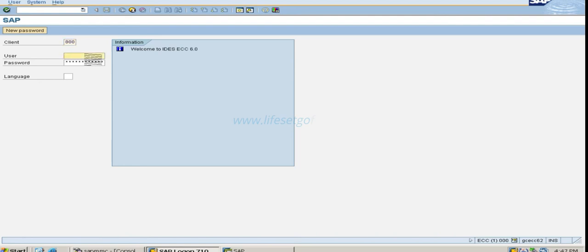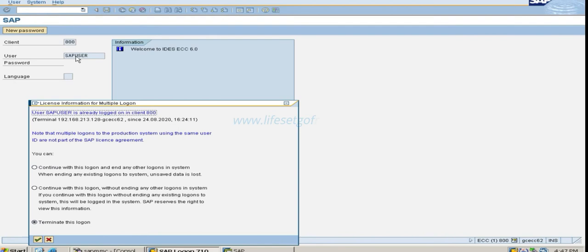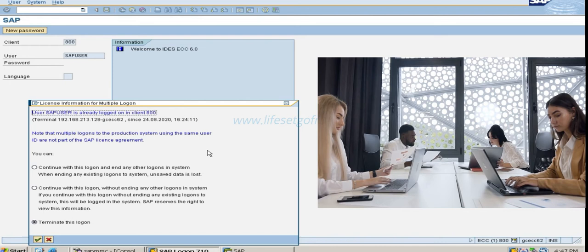Okay. So here for IDES, the client ID is 800. Enter your username and password. You will be navigated to a screen like this. In the real-time scenario, you can see something like this because most of the time the same user and password will be given to more than one user.